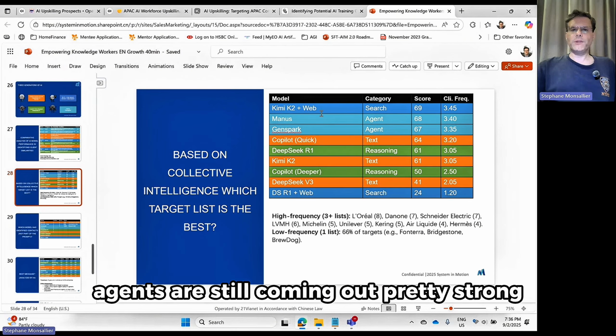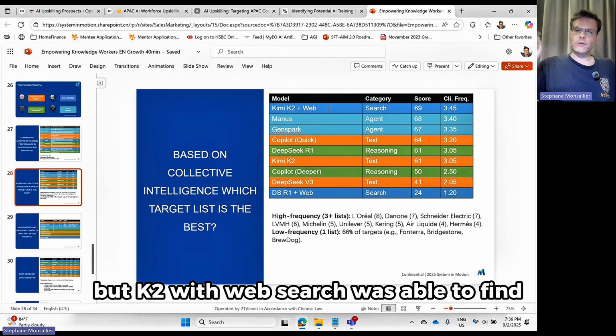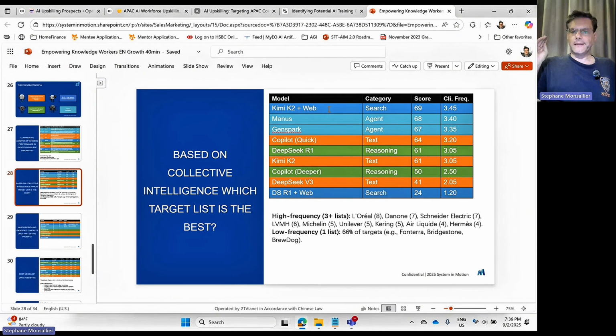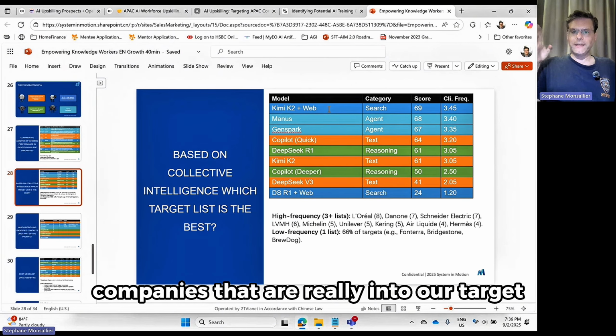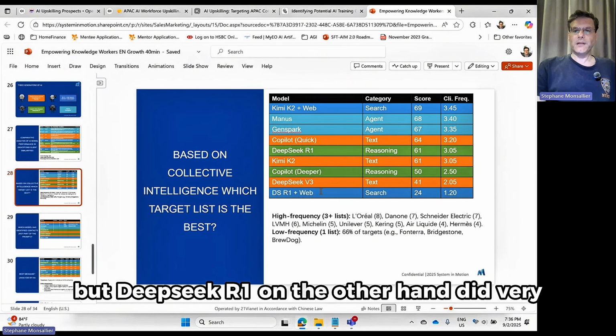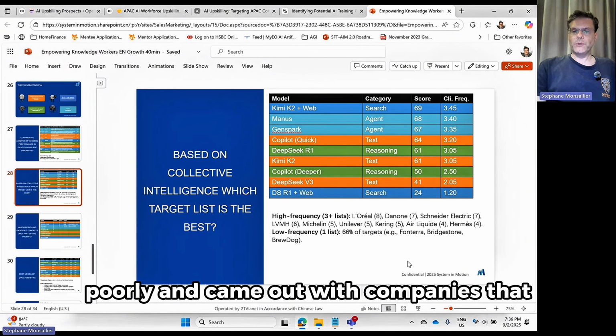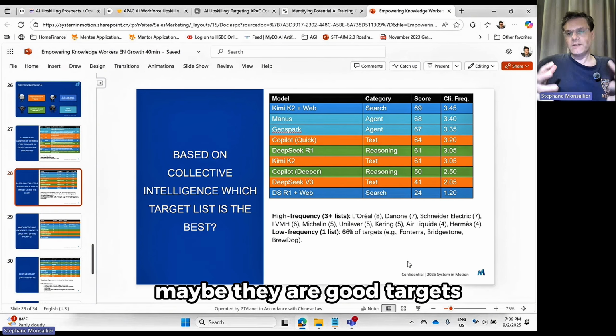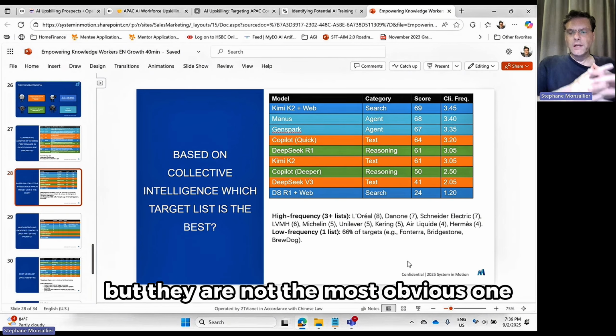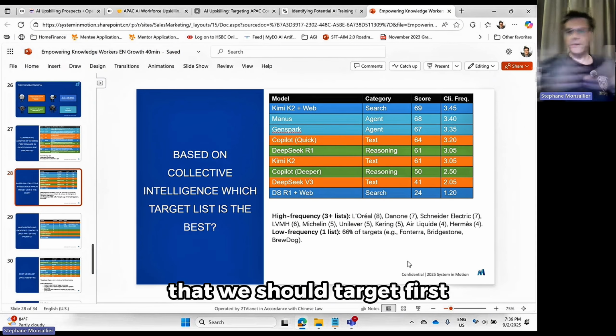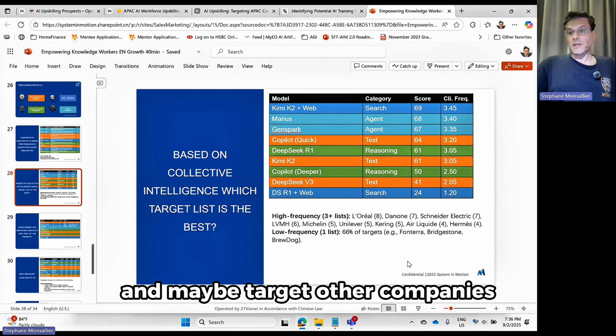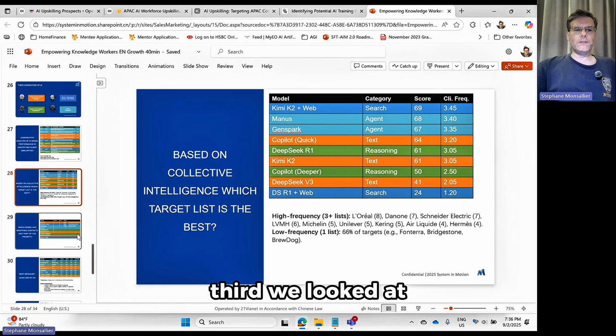Agents are still coming out pretty strong, but K2 with web search was able to find companies that are really into our target. But DeepSeek R1, on the other hand, did very, very poorly and came out with companies that maybe are good targets, but they are not the most obvious ones that we should target first before we go and maybe target other companies. Third, we looked at